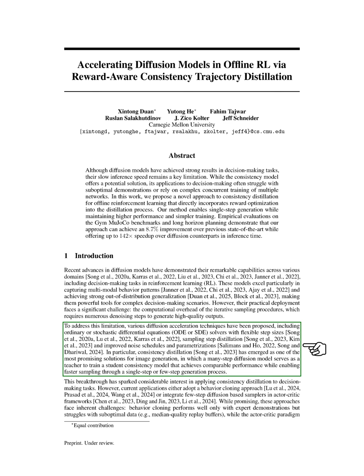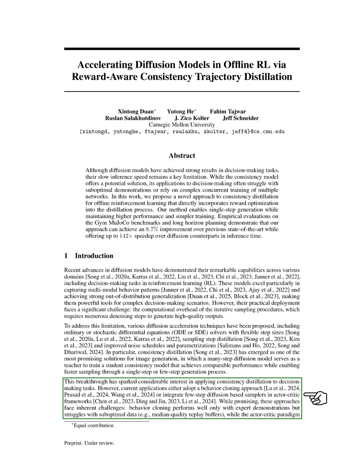However, current methods either rely on behavior cloning or use few-step diffusion samplers within actor-critic frameworks. While these methods show potential, they have limitations. Behavior cloning works well only with expert data but struggles with less optimal data. The actor-critic approach complicates training due to the need for multiple networks and sensitive hyperparameters, leading to increased complexity and instability.